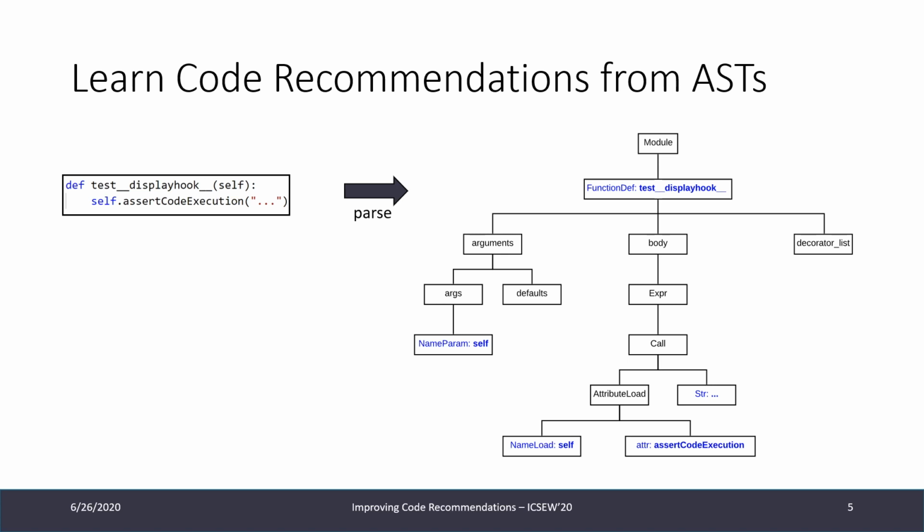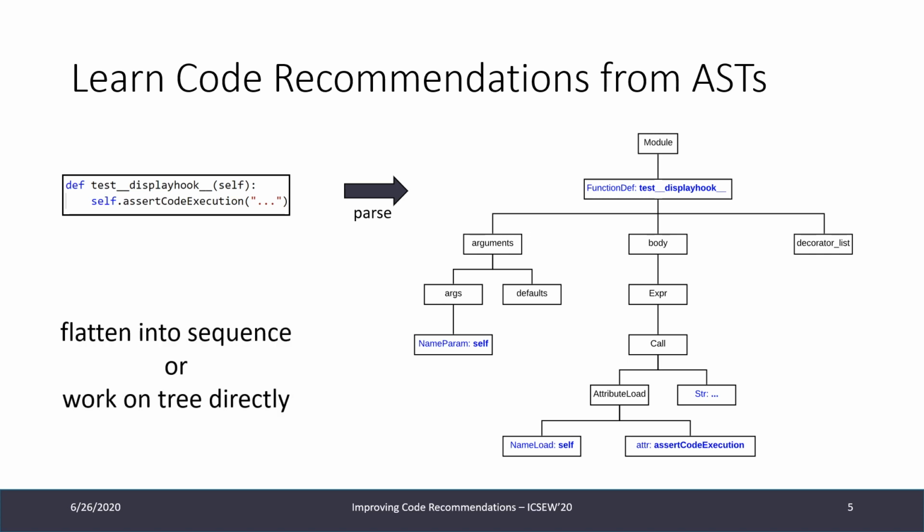So to learn code recommendations, we need some form of representation. And the approaches we're going to look at today mostly use abstract syntax trees. Abstract syntax trees are an alternative representation to regular code. On the left-hand side, you can see some code snippet. It's one we had before, where we have some function, and then in that function, we execute another function. And we can display this by parsing it into a tree structure, and this is just an alternative representation.